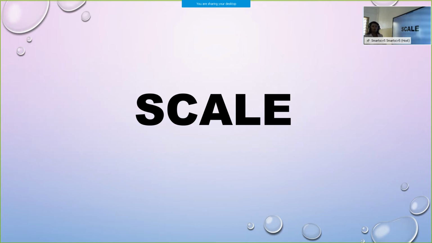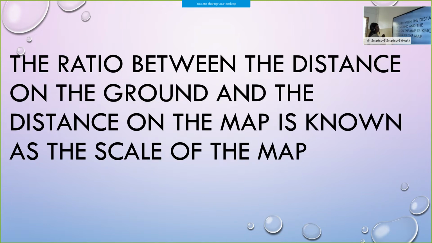Scale. We will see what you mean by scale. Spell it. S-C-A-L-E, scale. I know in your geometry box, you also have a scale. Have you seen the measurements, and it is given in centimeter, millimeter and all? Now we will see in detail what that is. The scale is used in the map. What is that scale? We will see.